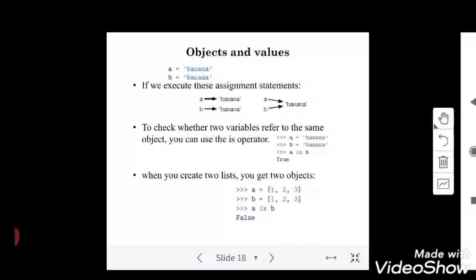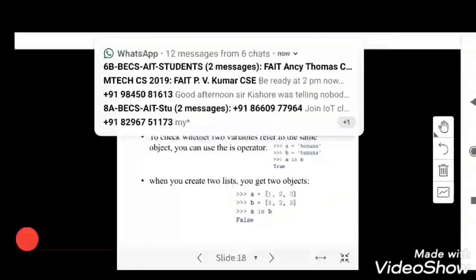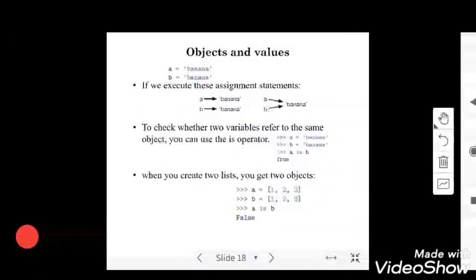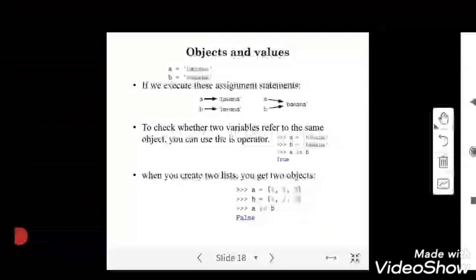If I access b, I will be getting the same result. Since the object is being held by two variables with different names, that is what we call aliasing, where the object is the same but is represented with two variables. If you look at the end, the object that the two variables are holding is common.